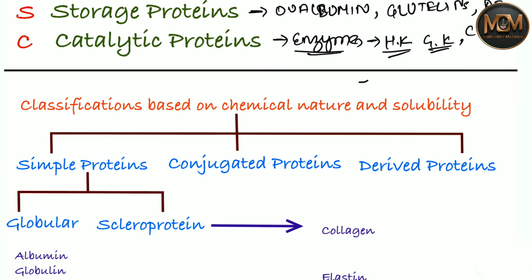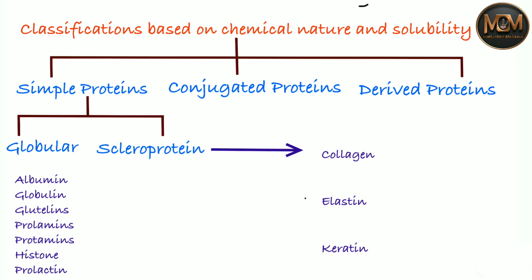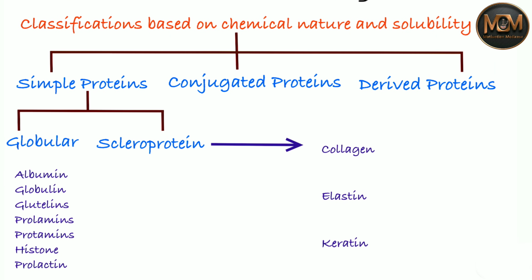All right, now let's talk about the classification based upon chemical nature and solubility. We have divided proteins on this basis into three parts. The first one is simple protein, the second is conjugated protein, and the last is derived protein. One by one we are going to talk about them. Let's start with the first one, simple protein.